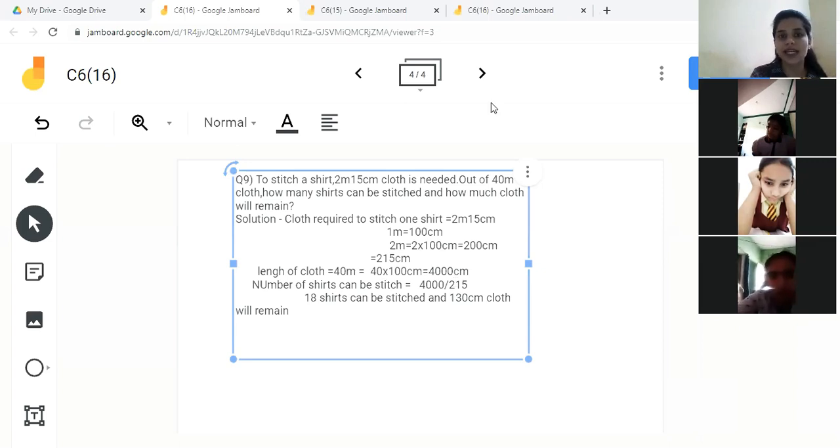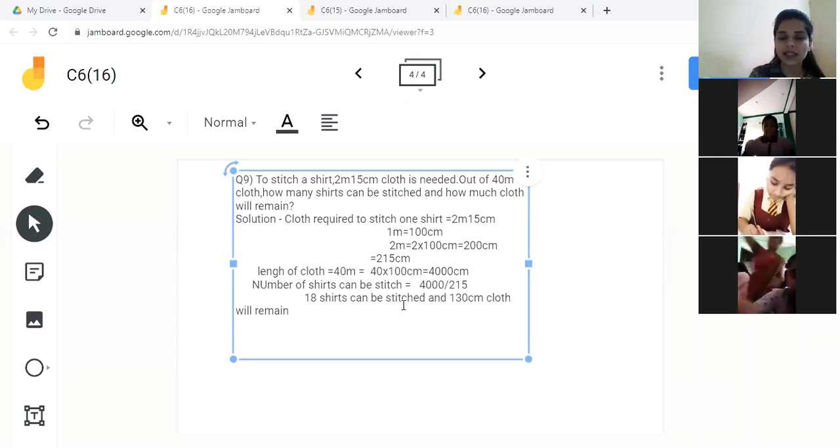So 4,000 centimeter cloth was given to that person who is stitching the shirts. Now the number of shirts that can be stitched will be 4,000 divided by 215, means the total amount divided by the amount required for stitching one shirt.